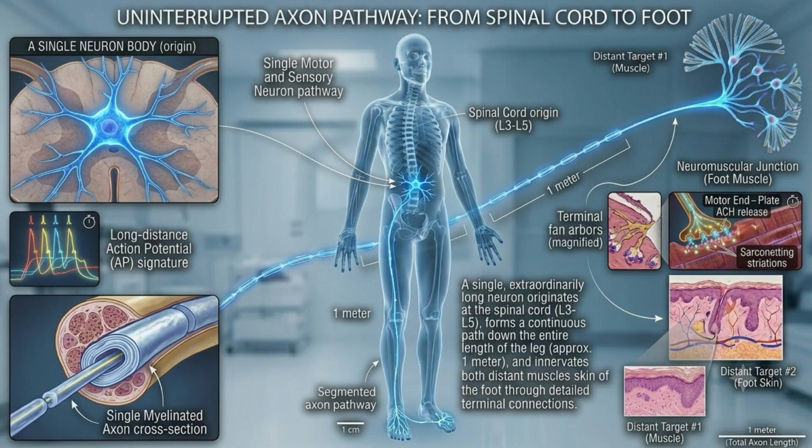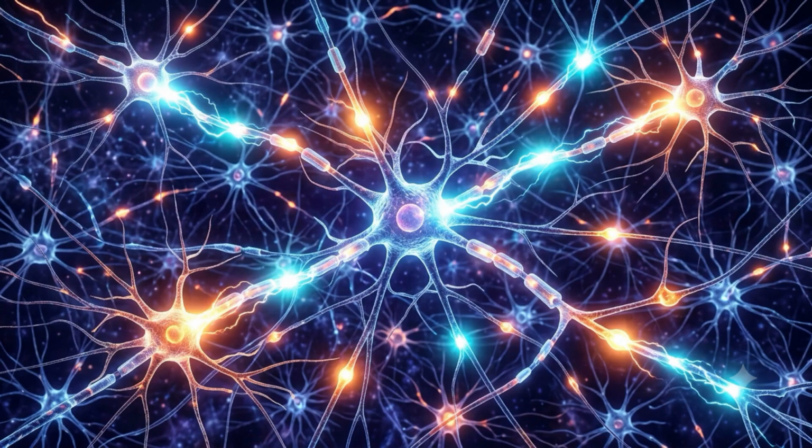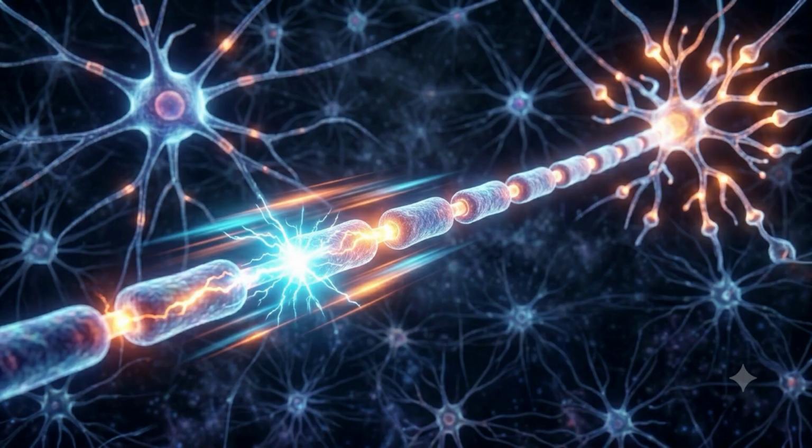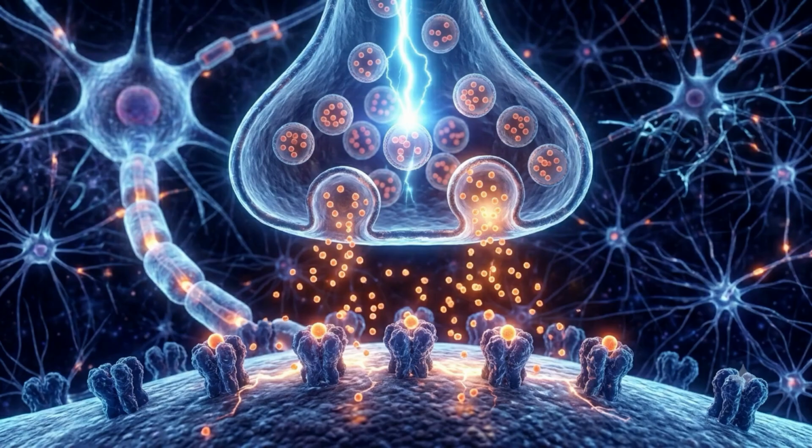Neurons are the main signaling units of the nervous system. Each neuron has a large cell body that contains the nucleus, a network of short branching extensions called dendrites, which receive incoming signals, and a single long projection called an axon that sends signals outward. Axons can reach impressive distances. Some axons stretch from the base of the spine all the way to the foot, allowing a single neuron to cover the entire length of a limb.